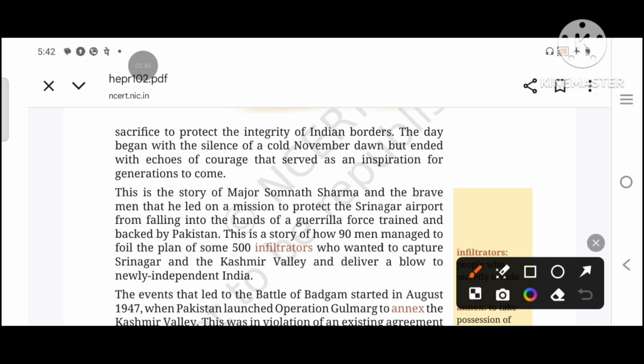The day began with the silence of the cold November dawn. Dawn is morning, but ended with echoes of courage that served as an inspiration for generations to come. So it was the month of November, and the day started with silence. There was silence everywhere, but the day ended with courage that served as an inspiration for generations, forthcoming generations.